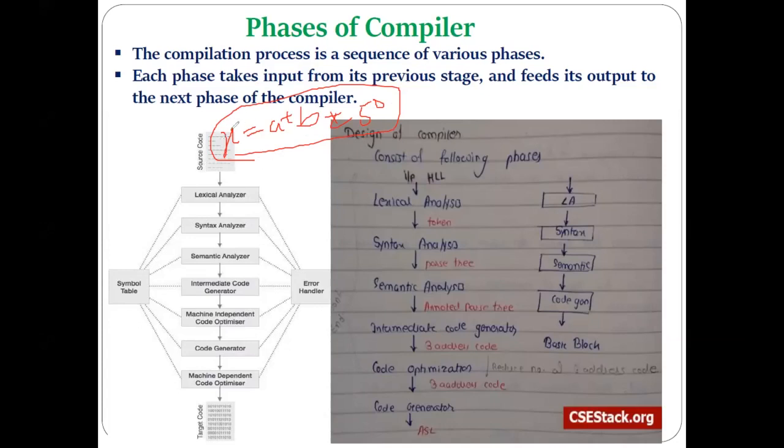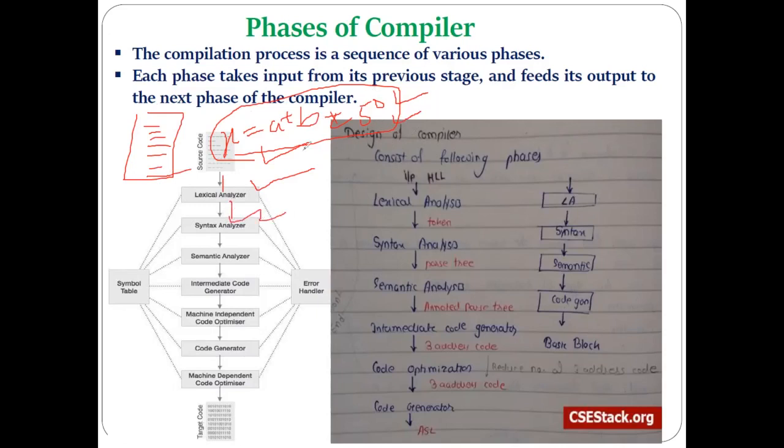But for the whole source code, all this processing is done that we have seen in each phase of the compiler. For your understanding purpose, we have just taken this as an example. Now this expression is given to the lexical analyzer, which generates tokens out of it: which are the identifiers, keywords, operators, and constants. All the recognition of tokens is done by the first phase of the compiler for this expression, and this is done for the whole contents of the program. We have just taken a single expression as an example for your understanding. Then the lexical analyzer gives the tokens to the syntax analyzer.